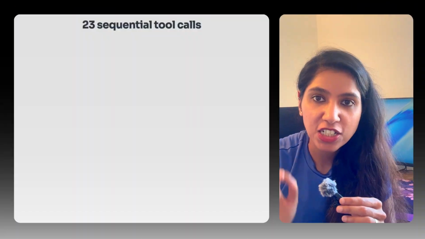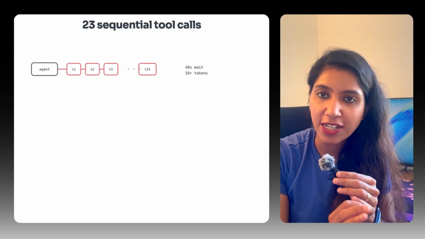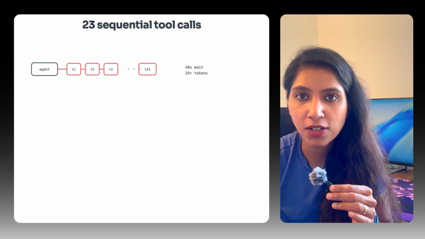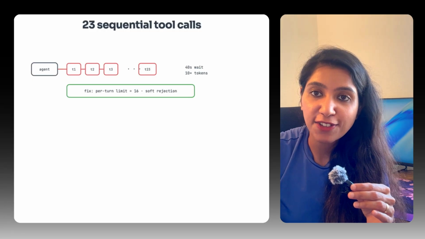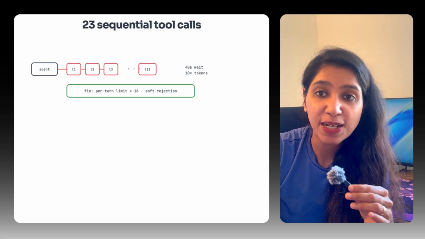I would like to share one of my production stories with you, from quite early in my journey of building this enterprise AI. Before even knowing about hard, strict guardrails, I watched an agent make 23 sequential tool calls on one single prompt. It wasn't a bug. The agent was just exploring very slight variations of each response, because I hadn't thought about how to teach it when to stop. The user waited 40 seconds and we burned 10 times the tokens.